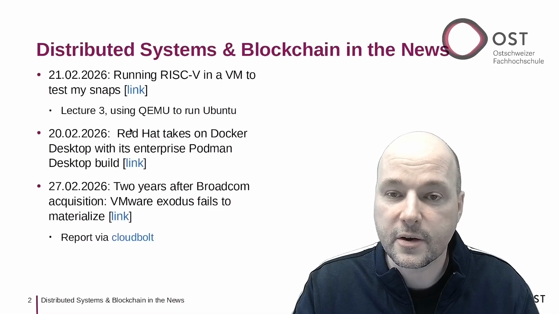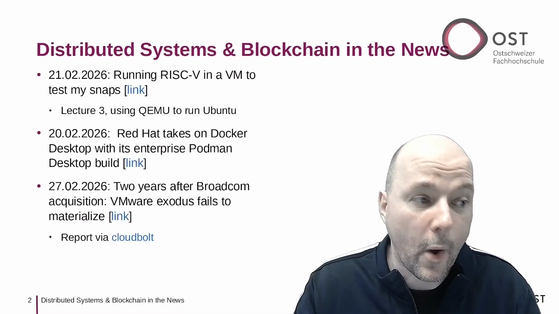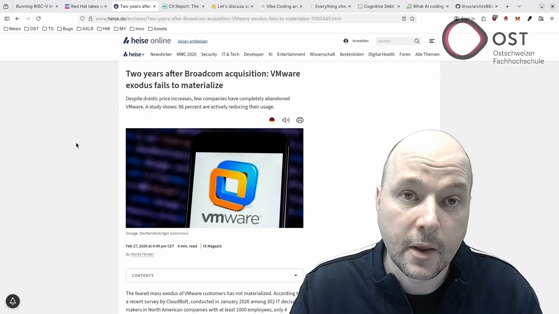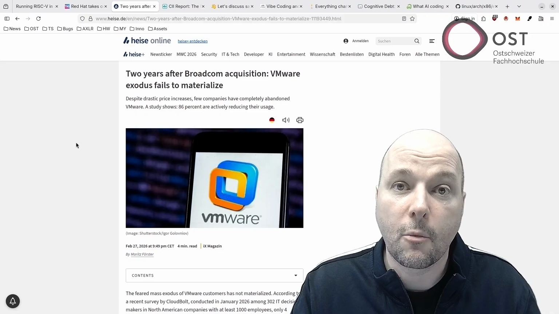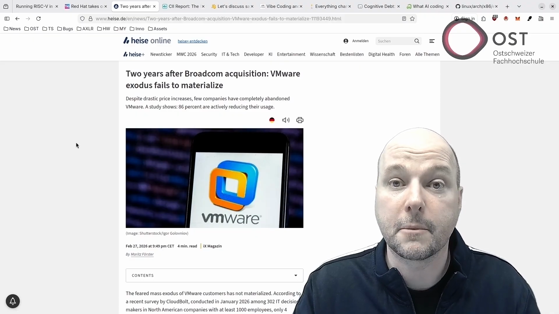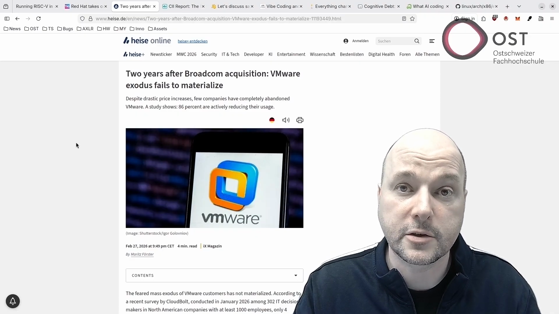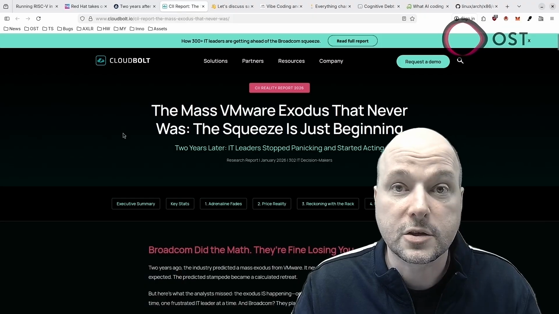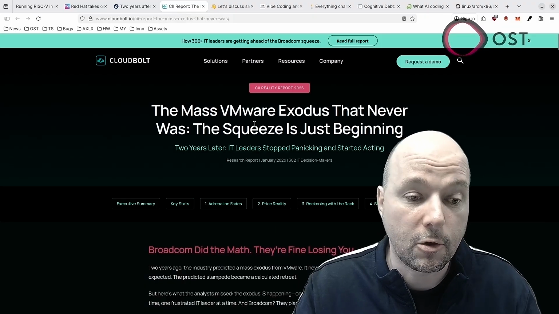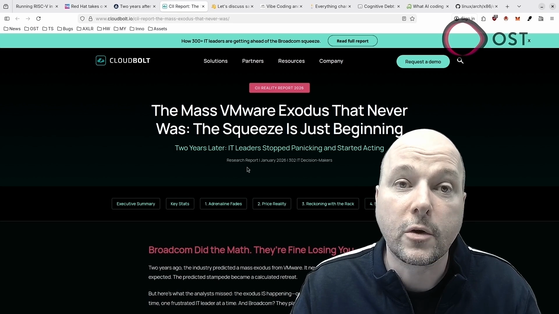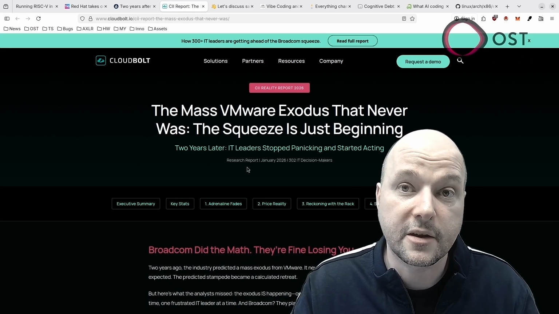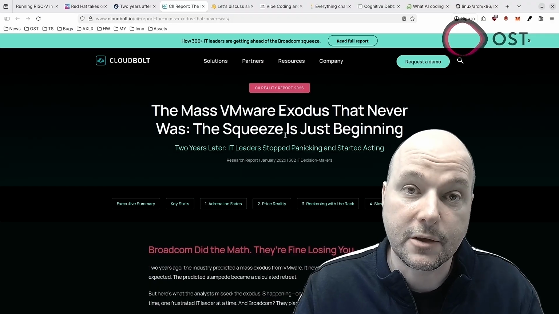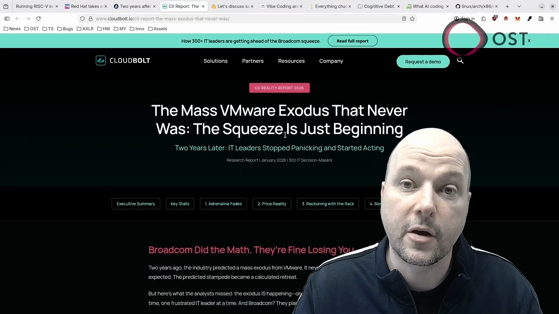The next article is about vendor lock-in, and it's the following article here. 2 years after Broadcom acquired VMware, the predicted mass exodus of VMware customers has not happened. According to a survey by CloudBolt, the following site here, only 4% have fully replaced their VMware infrastructure. However, 86% are actively reducing their VMware usage.